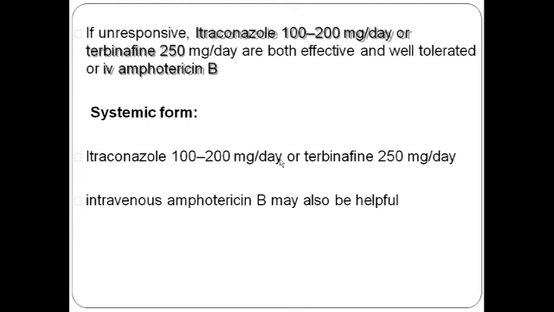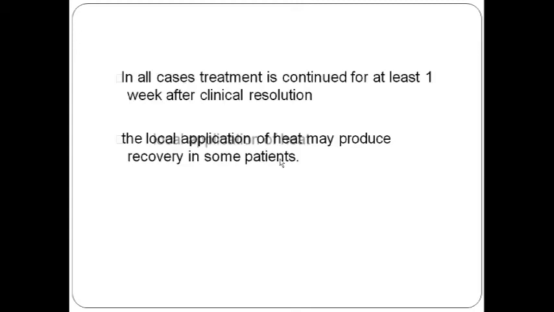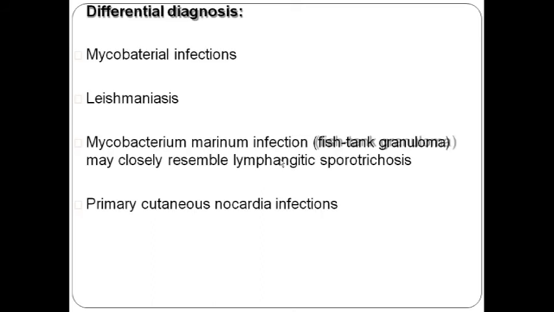Okay, so we will start with the differential diagnosis. In cases of sporotrichosis, differential diagnoses are mycobacterial infection. See, in most chronic granulomatous diseases, the first differential diagnosis should be mycobacteria only, and apart from it, leishmaniasis, which is less common in Indian patients.